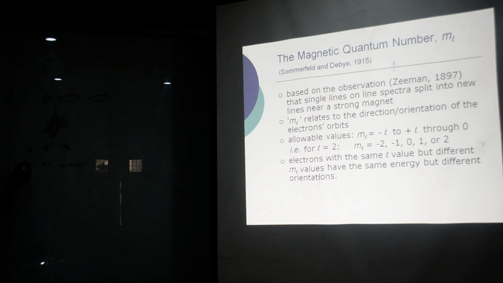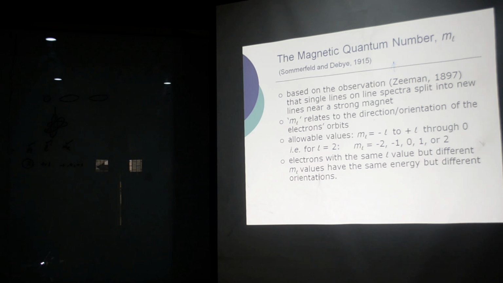They are related. So the only thing I need to know is the value of n. Other values I can determine from it. So this is called the principal quantum number, this is called the orbital quantum number, and this is called the magnetic quantum number.